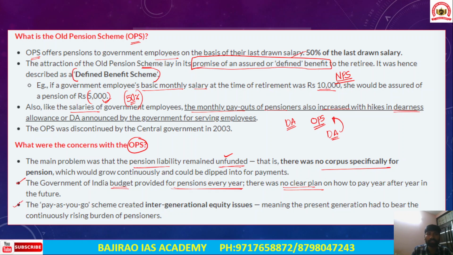And the third concern was the pay as you go scheme. Okay, this is a pay as you go scheme. So this has created significant intergenerational equity issues, meaning that this has increased the burden on the taxpayer, because the taxpayers' money is paid to those employees, meaning the present generation had to bear the continuously rising burden of pensioners. Okay, so the present generation had to pay the taxes and bear the burden of increasing taxes, increasing amount of pensions for the retired employees.